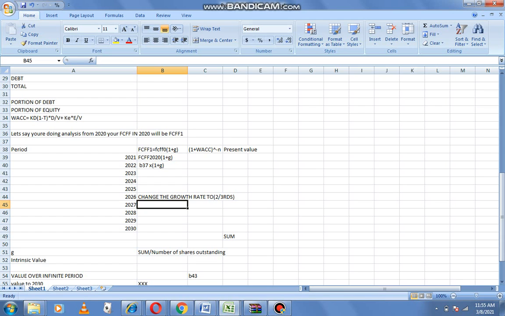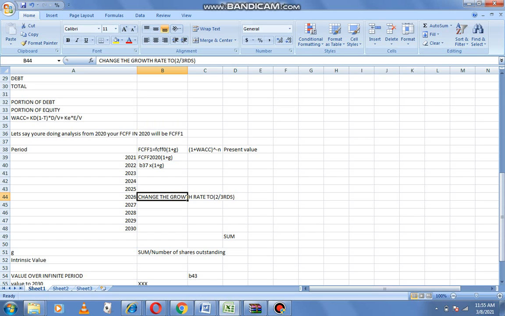So we had reached 2025 and we were growing these cash flows. When we get to 2026, change that growth rate. Maybe you can change it to 2/3 or to a half. It just depends on how you want to do the analysis, but you have to support it. For example, when you switch it to 2/3, you support it with Dow's theory. Then you continue to grow the cash flows all the way to 2030.